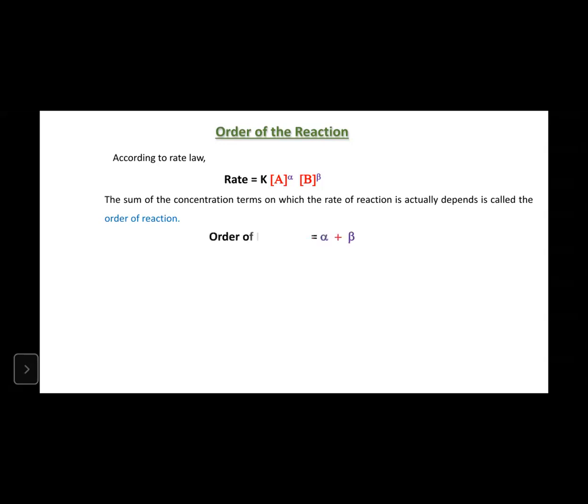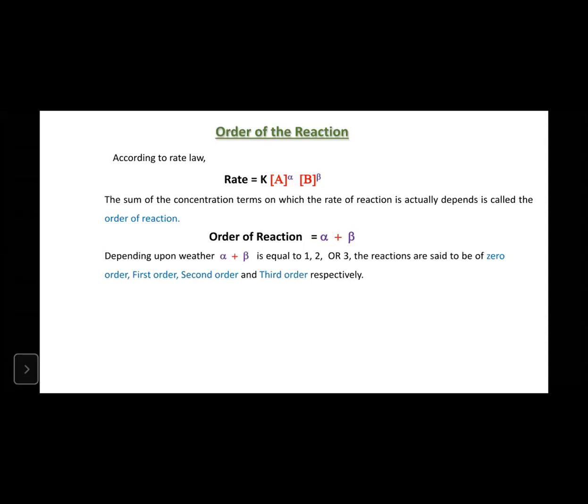Order of the reaction is nothing but alpha plus beta, the sum of the concentration terms which gives the order of the reaction. Depending upon whether alpha plus beta is equal to 0, 1, 2, 3, the reaction is said to be a zero order, first order, second order, third order, respectively.